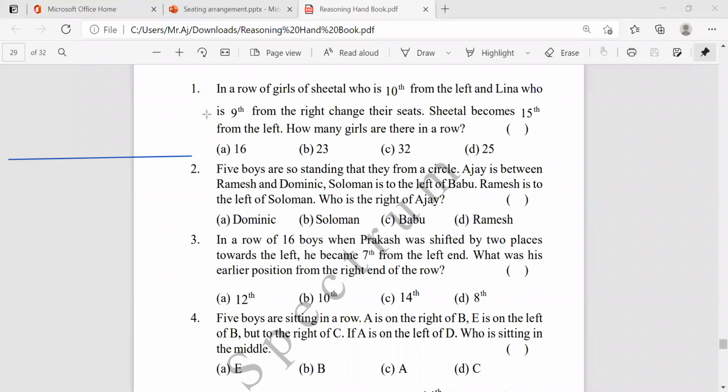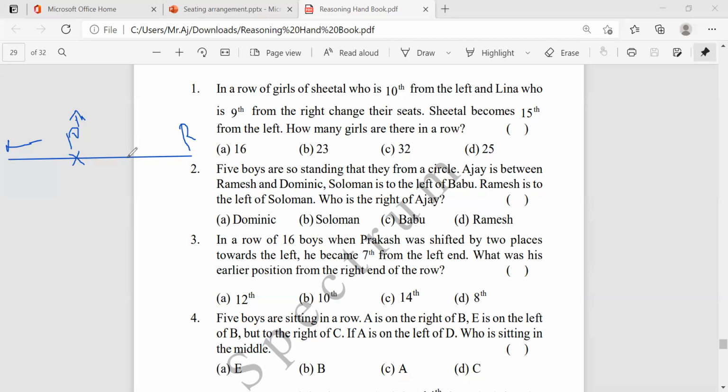See here. In a row, girls, Sheila holds 10th from the left end. See, this is the left, and this will be the right. From left, Sheila is 10th position, and Lena is 9th from the right.